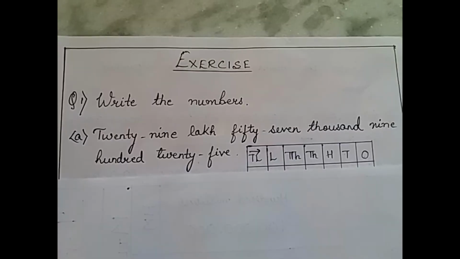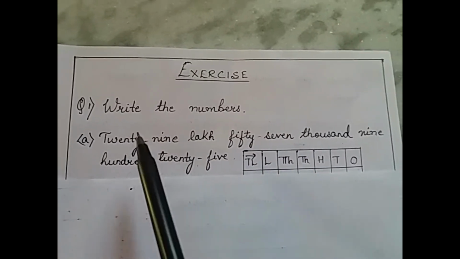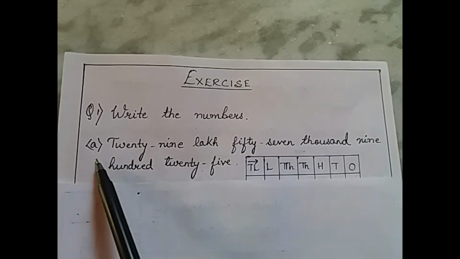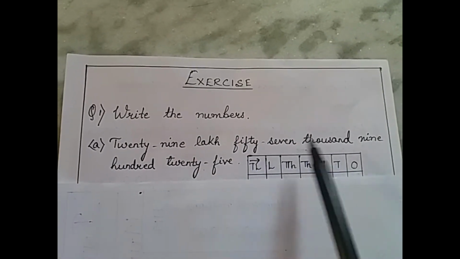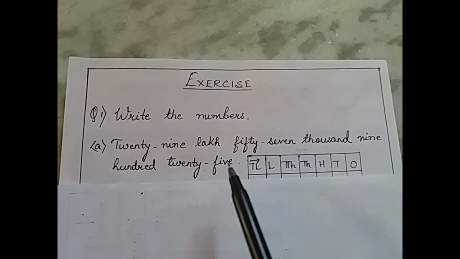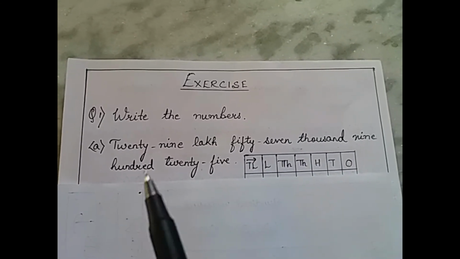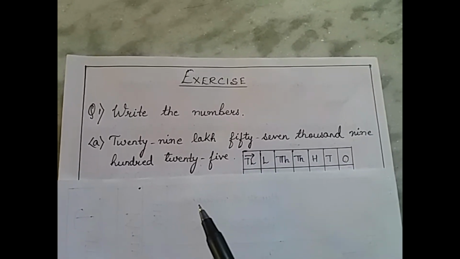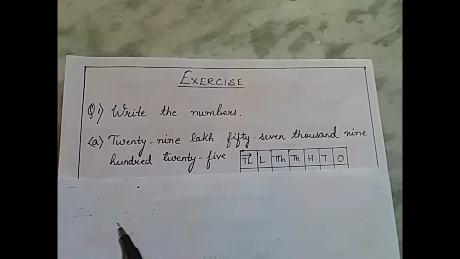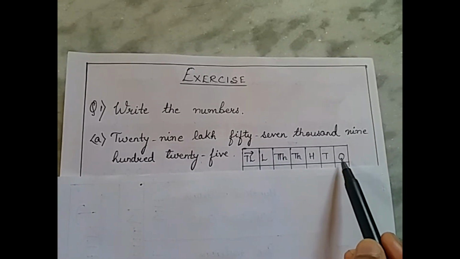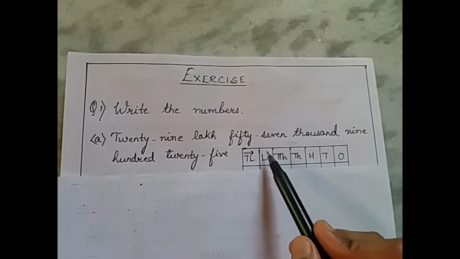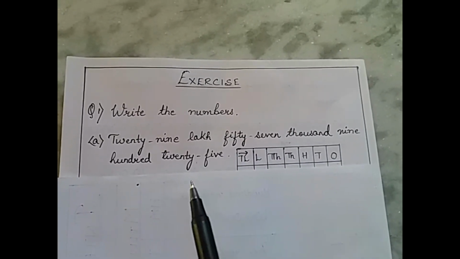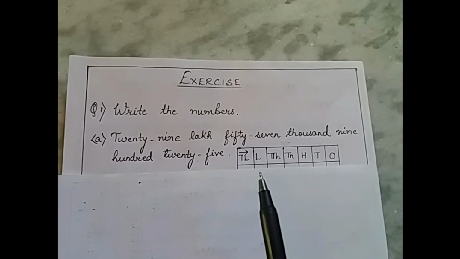Now let us try to revise whatever we have studied till now with some exercise questions. The first question that we have is write the numbers. Number A is 29,57,925. It is very important to first draw a chart like this for our own convenience in order to answer these type of questions. So once we have drawn these kind of chart, ones, tens, 100,000, 10,000, lakh, 10 lakh, here we are using the Indian place value system firstly.